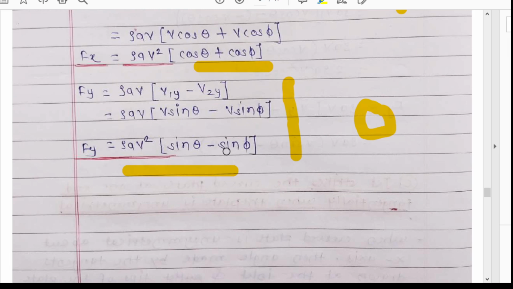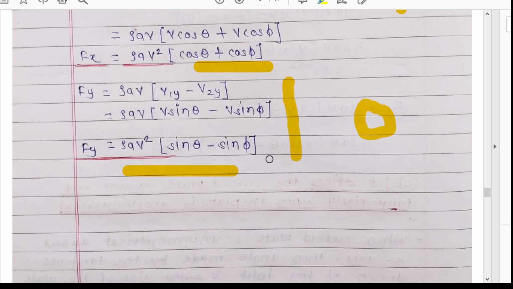In case of a symmetrical plate, what happens? Sin theta minus sin theta is there. So the Fy component of that force is 0 in case of a symmetrical plate. But in case of an unsymmetrical plate, there is a component of force in the y direction also.